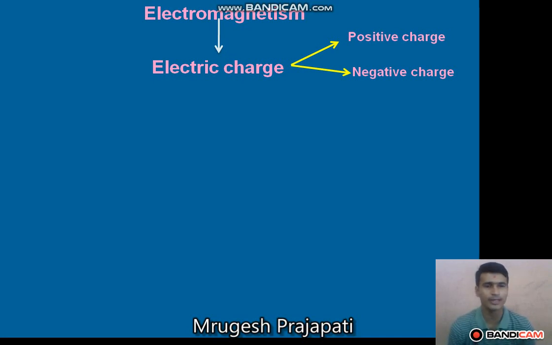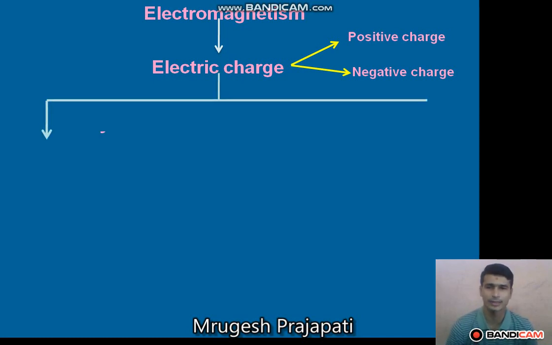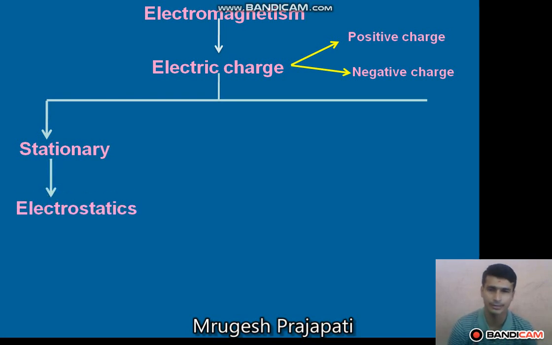So electromagnetism is a branch of physics which deals with these charges, the positive charged particle proton and the negative charged particle electron, and how they interact with each other. When the charge is stationary, that is, at rest, the branch is called electrostatics.